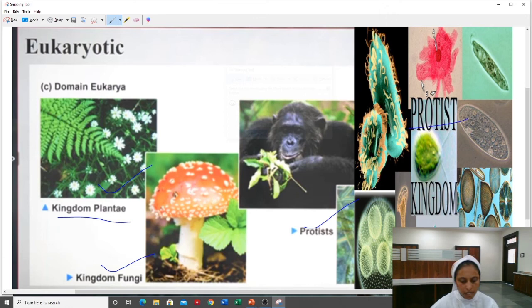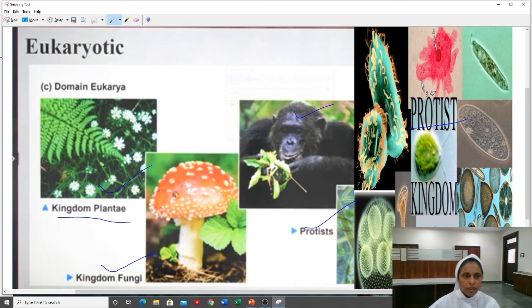You can see here the kingdom Protist, kingdom Animalia. All these 5 kingdoms are here. In the 3 domains we will be having these 5 kingdoms. So it's easy for us to keep track.